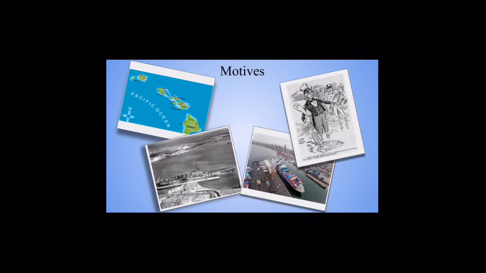The United States' motives to annex Hawaii were to maintain their neutrality of the islands and their independence, not let any European nations annex or control the islands, provide a naval base for the U.S. like Pearl Harbor, open up new trading ports, and to control the Pacific. On July 7, 1898, the United States annexed Hawaii, and it officially became the 50th state in 1959.